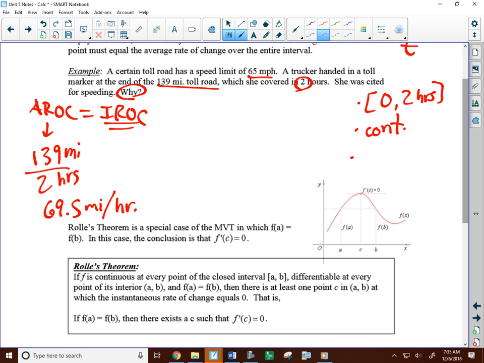Why would she be cited for a ticket? Well, her average speed, the average rate of change, is 69.5. The speed limit is 65. The MVT says that she must be going this speed at least once. Clearly, if that's the average, she's probably higher than that sometimes, maybe lower than that sometimes, but MVT says she must hit this at least once.